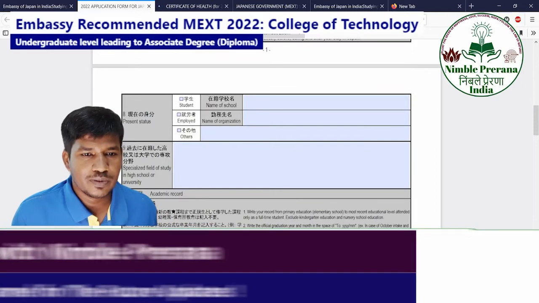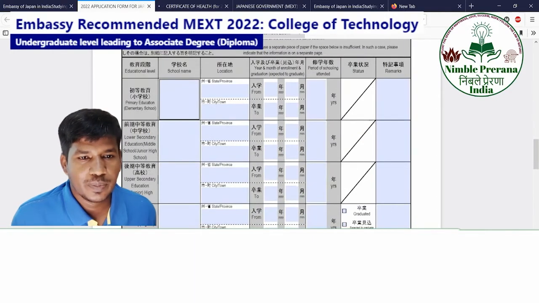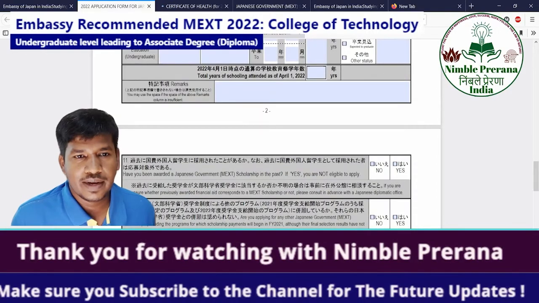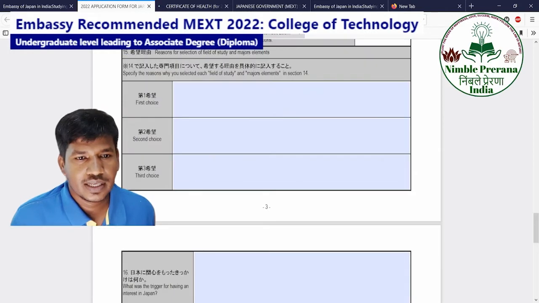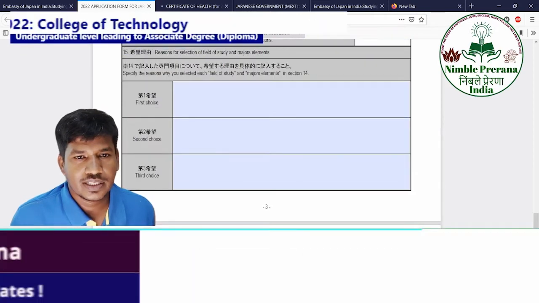Specialized field of study in school or university. So you need to write your details, what you're studying now, basic sciences, maths and other stuff you can write. The primary education, lower secondary education, upper secondary education, tertiary education. It should be 11 years minimum, as I mentioned. These are normal questions. A name of the sponsor and period of scholarship, these also you can write. So these choices you can fill, 3 major fields.